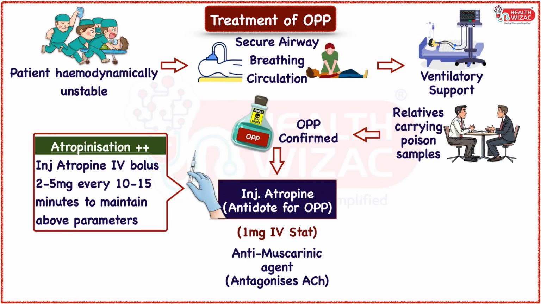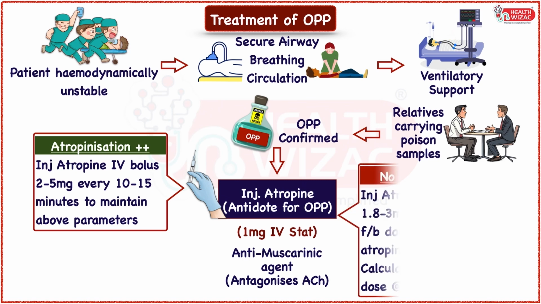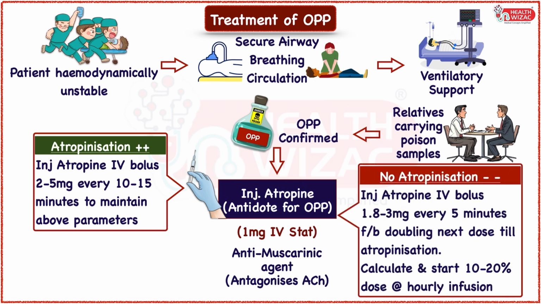On the other hand, if the patient is not responding to above management or no signs of atropinisation is seen, then dose of 1.8 to 3 mg IV atropine should be repeated every 5 minutes with doubling of every next dose till atropinisation is achieved. Then the required dose of atropine should be calculated and 10 to 20% of required atropine dose should be started